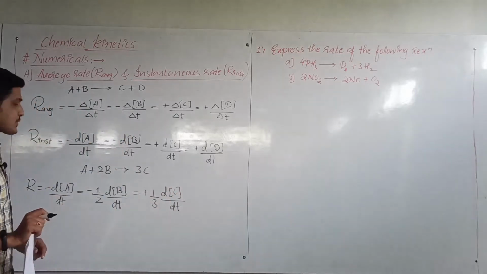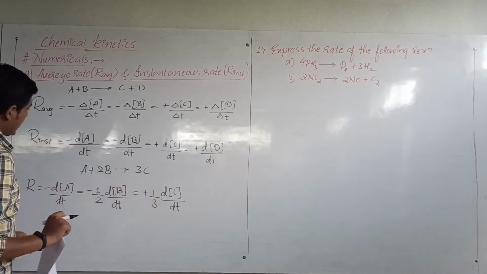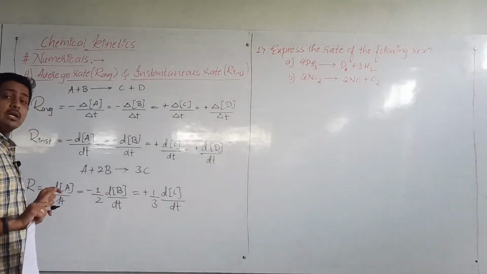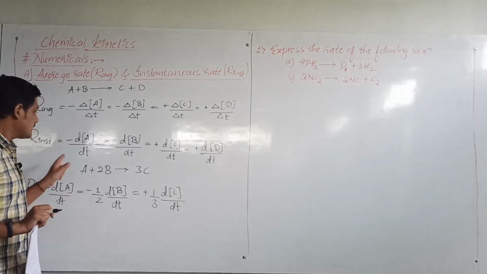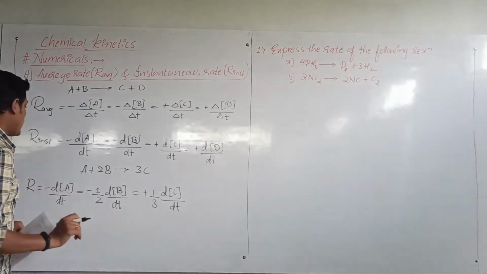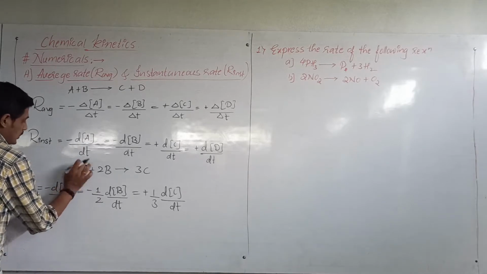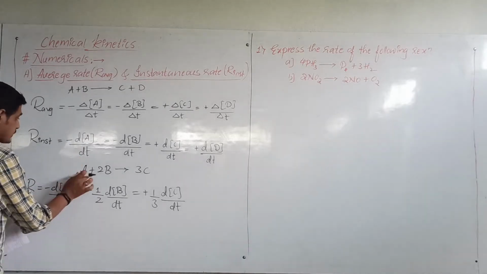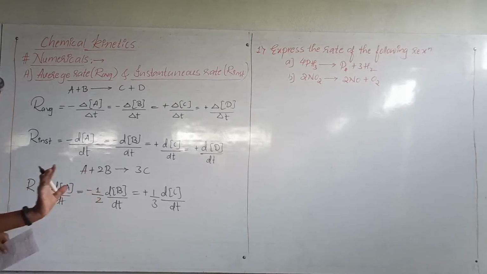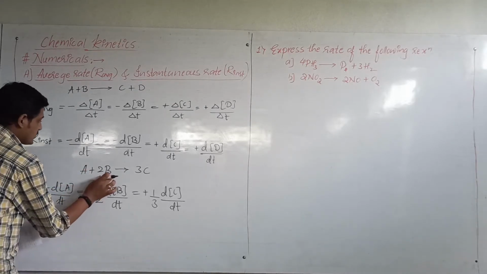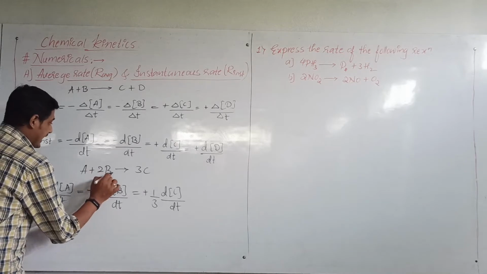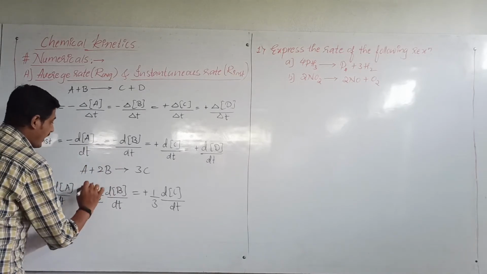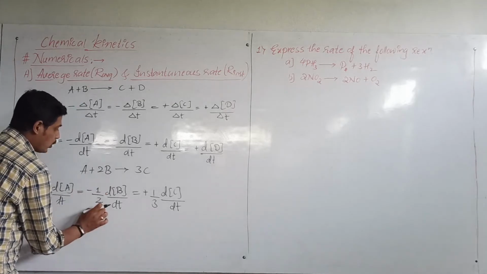Now see, this is the uniform rate of reaction for this reaction. How do I say that this is a uniform rate of reaction? Now see, A is in 1 mole, so I have not divided the rate of this reactant by any coefficient. Whereas here, to make 2 moles of B into 1 mole, I divide it by 2, so it becomes half.